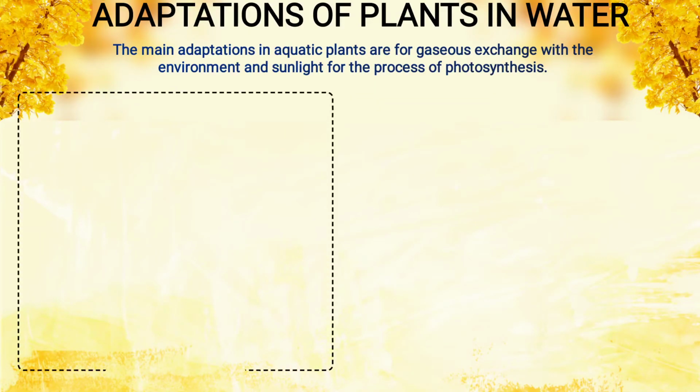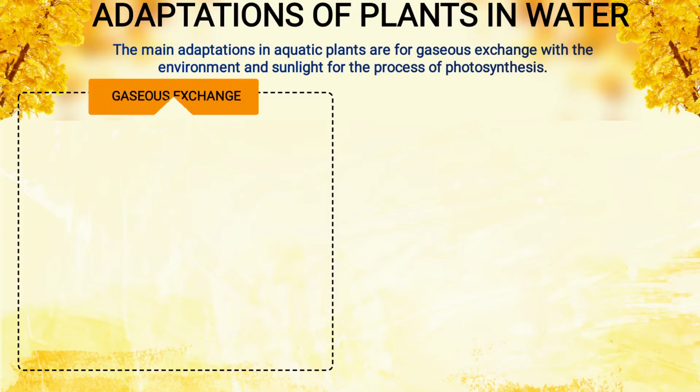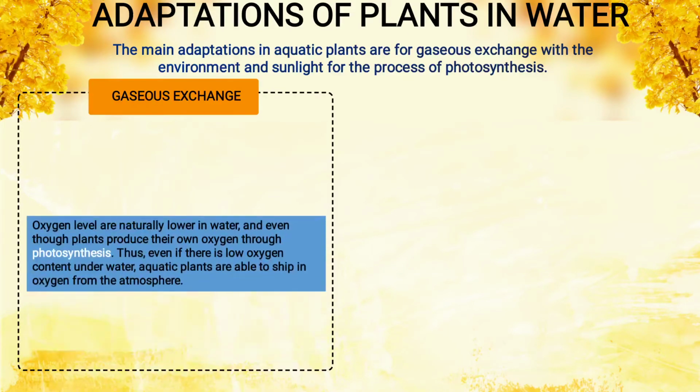Adaptation of plants in water. Now the main adaptations in aquatic plants are for, why do they show adaptation? For gaseous exchange with the environment and sunlight for the process of photosynthesis. As we know, plants prepare their own food with the help of photosynthesis. So they show adaptation for these two reasons. Number one is gaseous exchange.